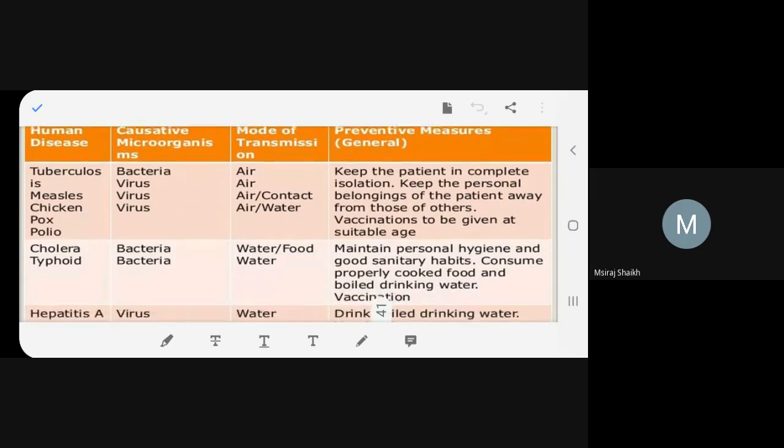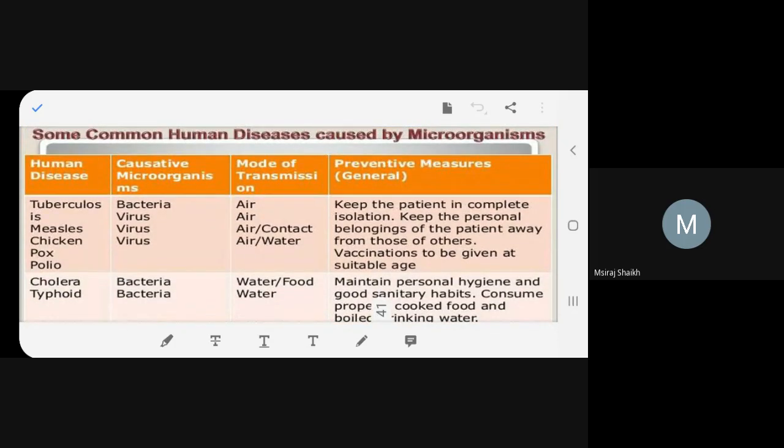Some common human diseases caused by microorganisms. Human disease, beta. Tuberculosis. Yes, ma'am, I'm reading. I'm not able to hear you properly, beta. Adjust your mic. No, I'm reading it. Sufyan was reading. I am Sahil. Okay, Sufyan, Sahil, both are not supposed to read. I'm going to teach you some common human diseases. Let's start with human disease.